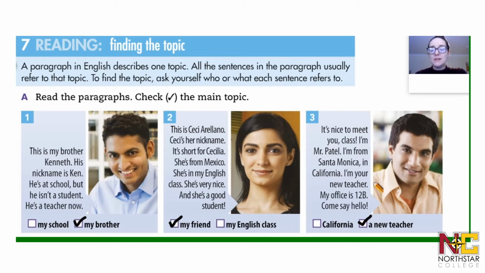So we have lots of details about him as a new teacher. So as you can see with number 1, number 2, and number 3, each sentence, or most of the sentences, are about one topic. They're about my brother, my friend, or a new teacher.